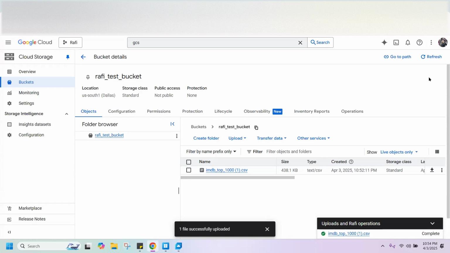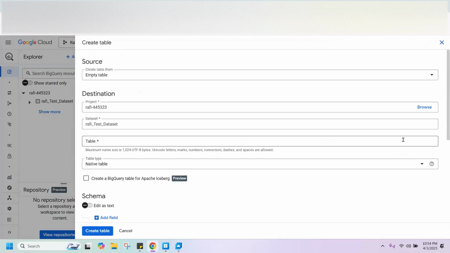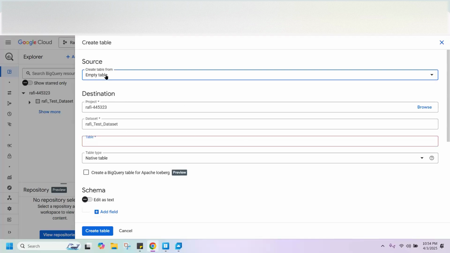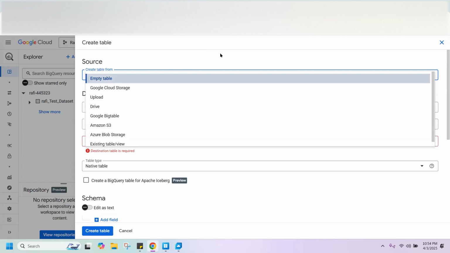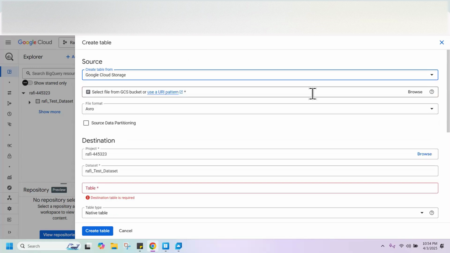Now go to the previous tab. We'll quickly create a table out of it. Just give a table name that you want. Click on create table. The first drop down, yeah. Now here, the file is from which location? GCS, right? Just click on GCS, Google Cloud Storage. That's the second option. There are a couple of ways you can put data into your BigQuery. You can click on the drop down and explore the rest of the options as well.